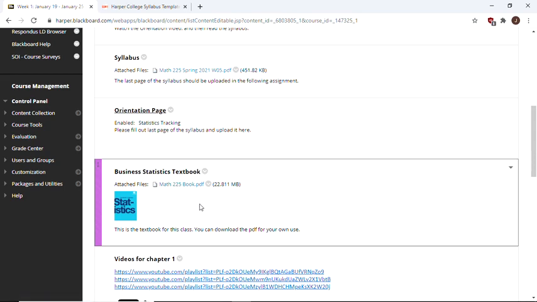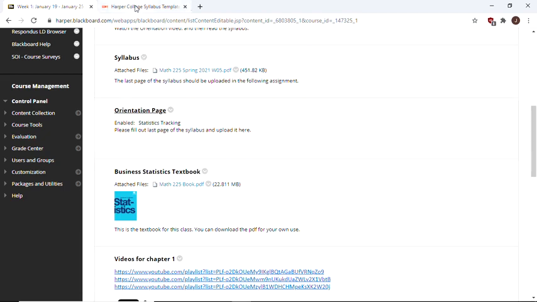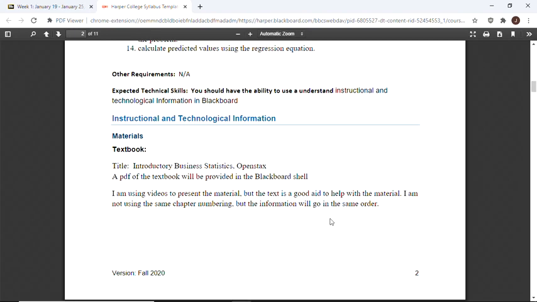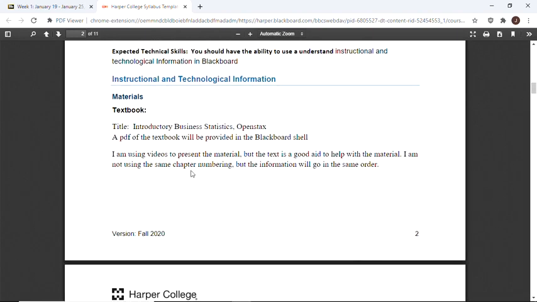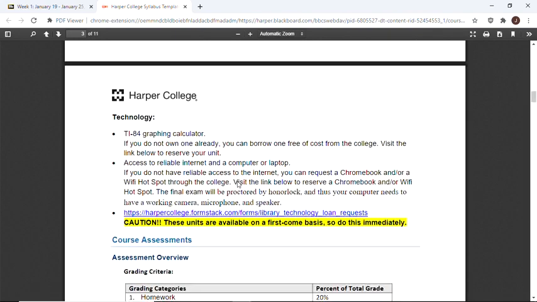But for the most part, the book follows almost exactly what we're doing. It does not follow the same chapters, so I made my own chapters, essentially. I based it off a different book from years ago, but the actual material is presented in the same order. Chapter numbering is different, but the order is the same.